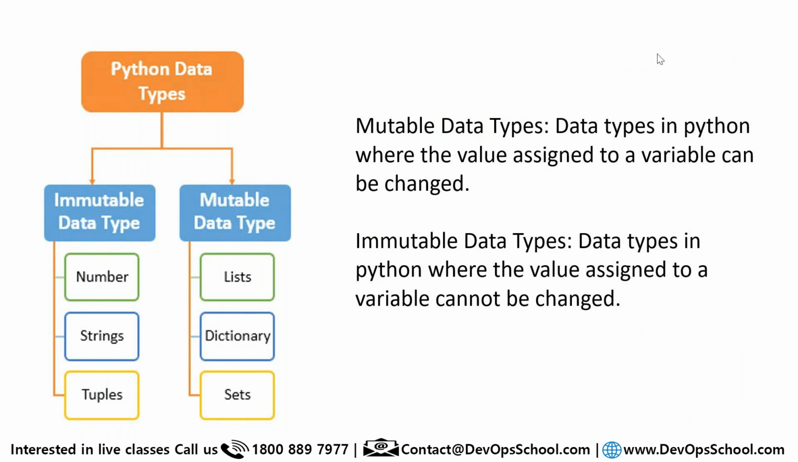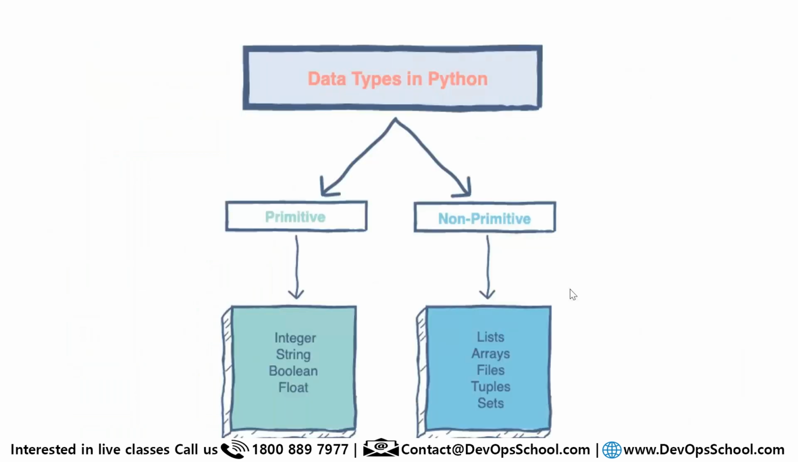Yeah, Rajesh. Okay, so now these are the data types. Many people also put all these data types in two different buckets, called primitive and non-primitive. Primitive means the data types you get from Python 1 and 2, and non-primitive got added in 2 and 3, something like that. Primitive has integer, string, boolean, and float. Non-primitive means list, arrays, files, tuples, and set.